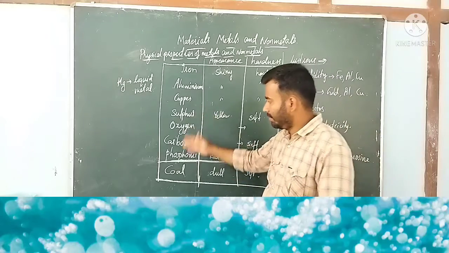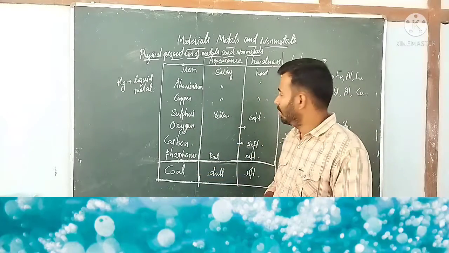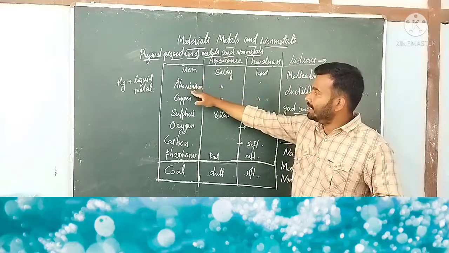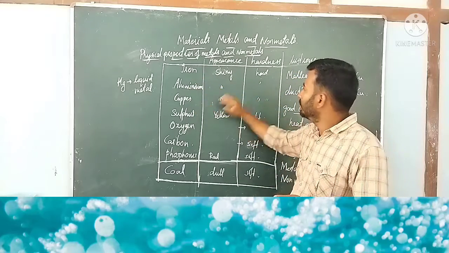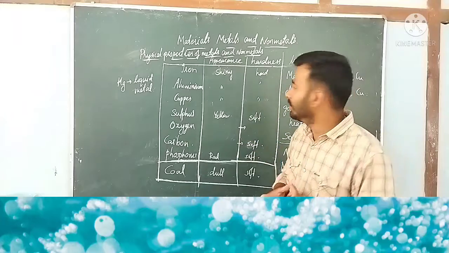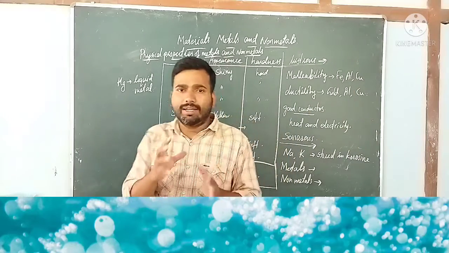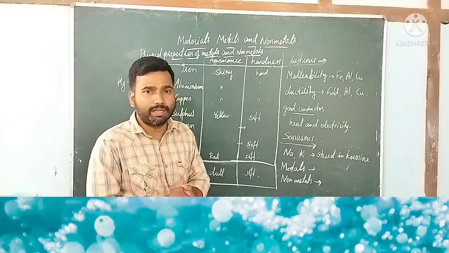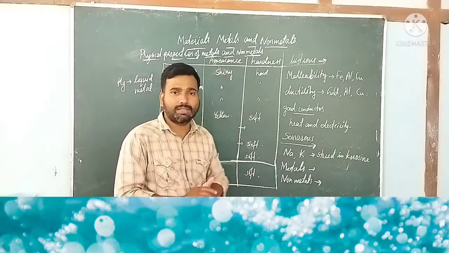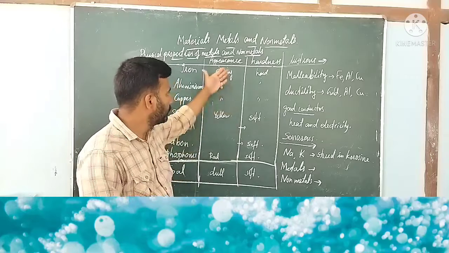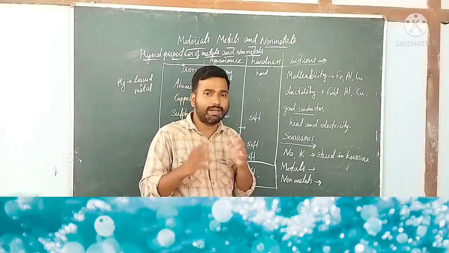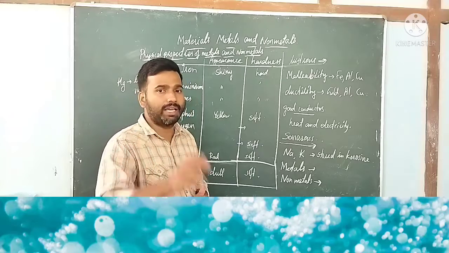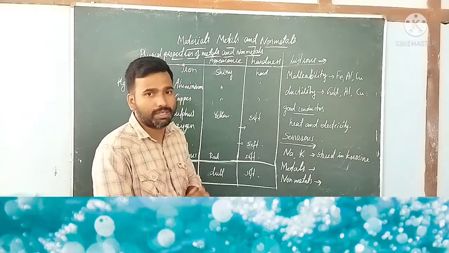Similarly sulfur and phosphorus are soft, while iron, aluminium and copper are hard. So there are differences in their physical properties, especially in appearance as well as hardness, and that determines what type of material it is. But at the same time, there are some exceptions also.